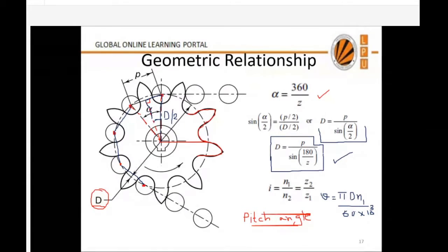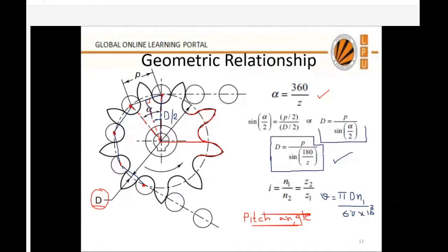So this formula will not give you the actual velocity. It will give you the approximate velocity, but not the exact velocity of the chain when it is moving over the sprocket, because the chain is moving in the form of chords. This will be a chain link and it will form chords. It is not enveloping this circle properly. You can imagine the circle has a somewhat different path, whereas chords have a different path. So the velocity will not be exactly given by this relation, but it will be approximate velocity.